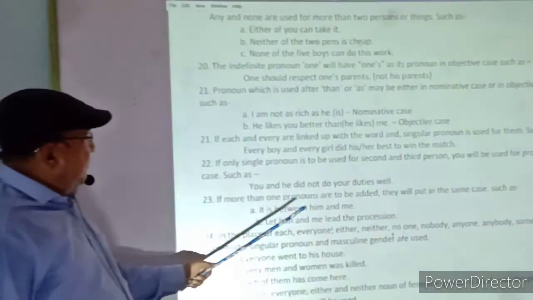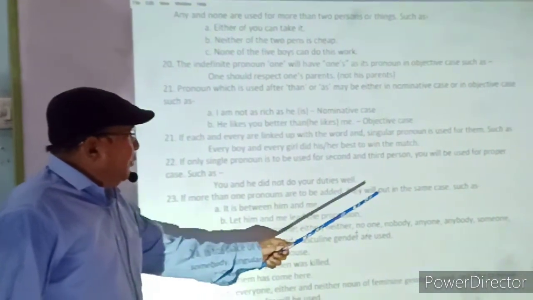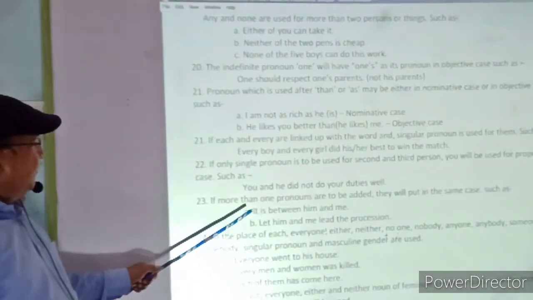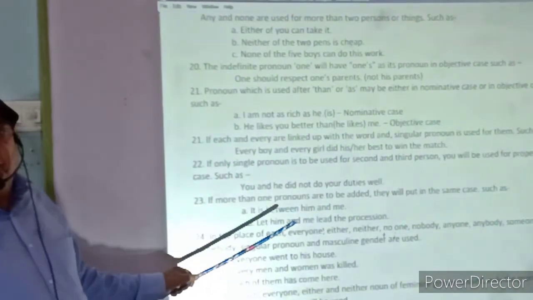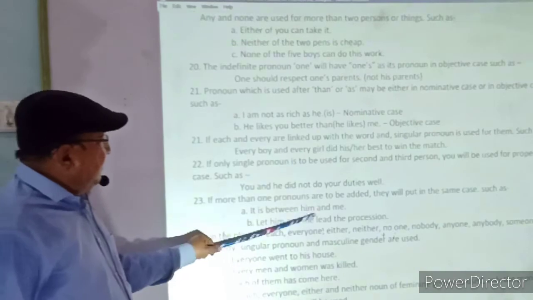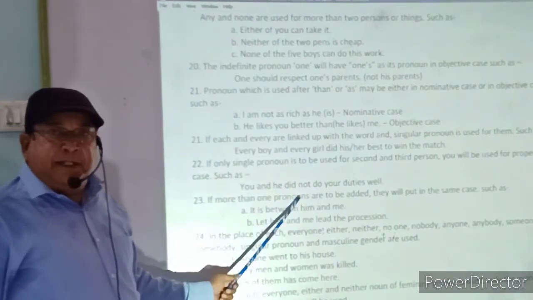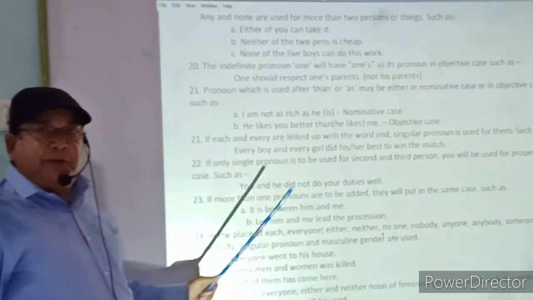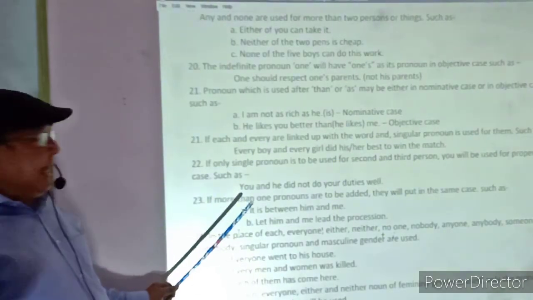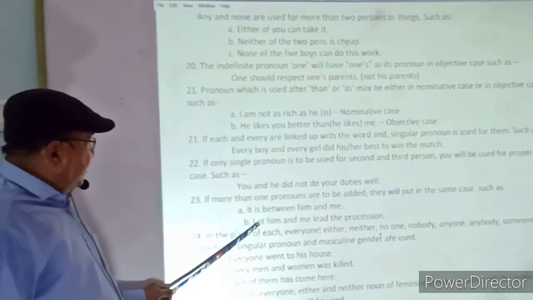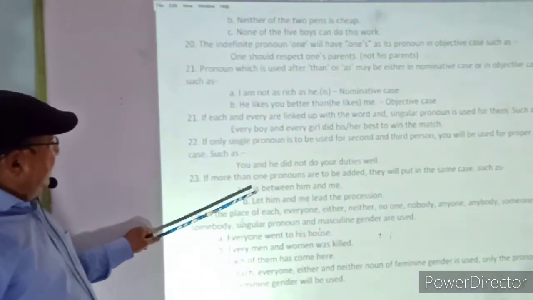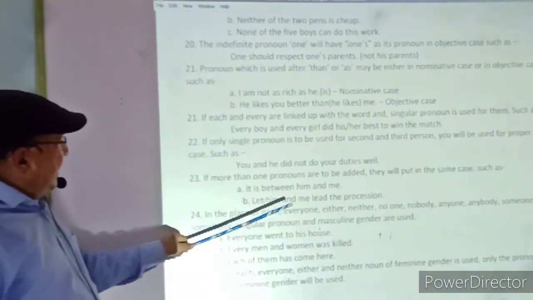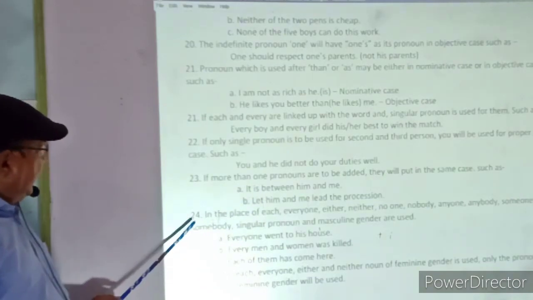23rd, if more than one pronoun is to be added, they will be put in the same case, whether nominative or objective. It is between him and me. Him is the objective case, similarly me is the objective case. Him and I will be an incorrect use. Let him and me lead the procession. Similarly, him is the objective case and me is also an objective case.